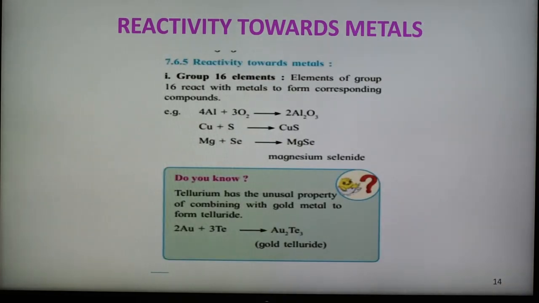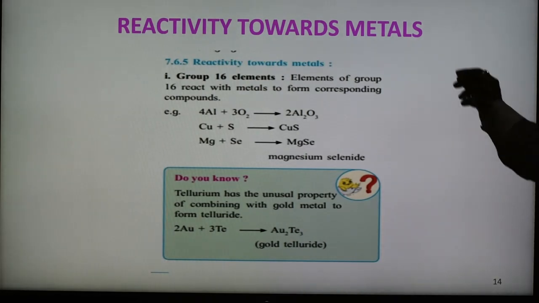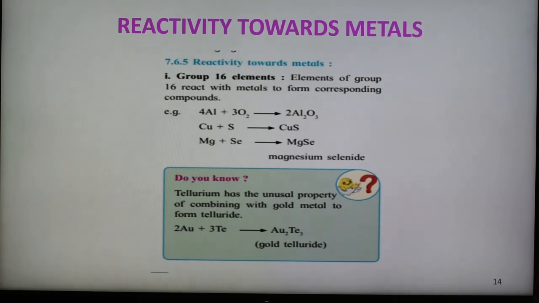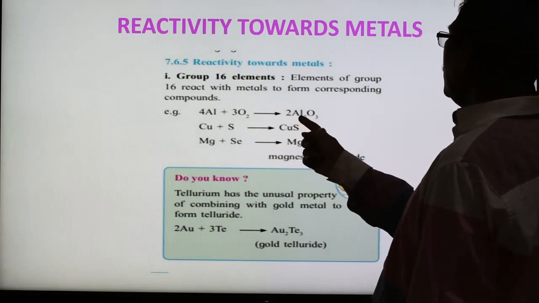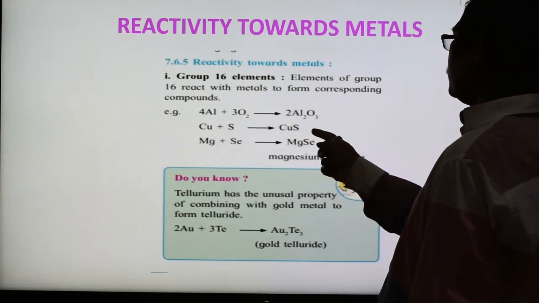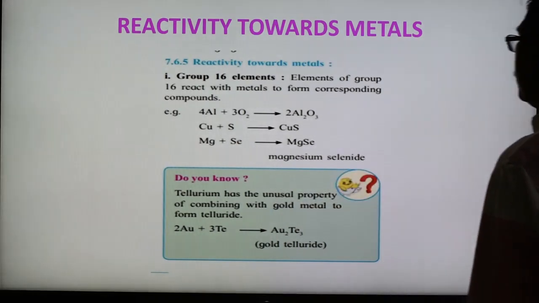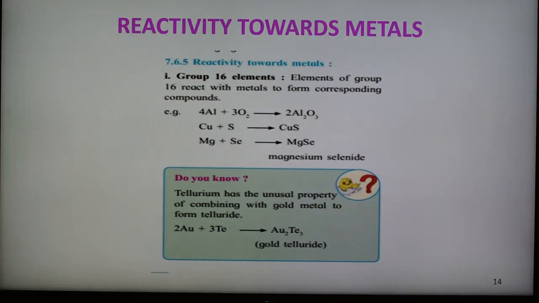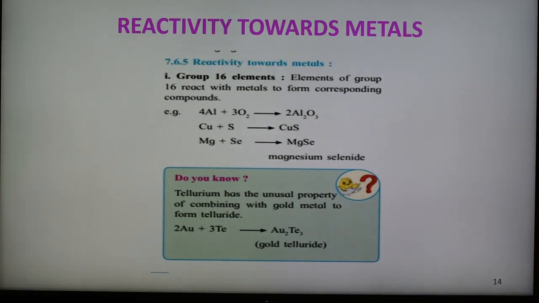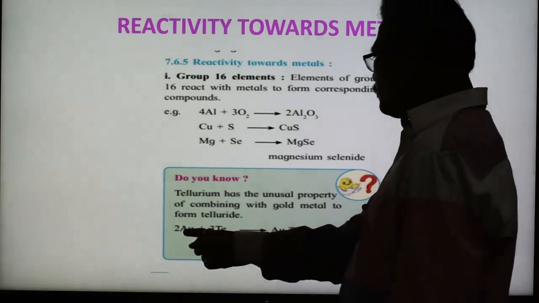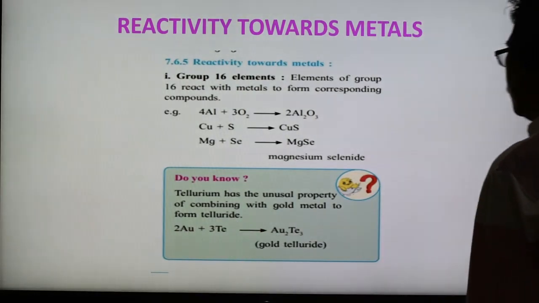And the next slide shows the reactivity toward metals. Group number 16 elements react with metals and form corresponding compounds. Some reactions are given here: aluminium metal reacts with oxygen of group number 16, forming aluminium oxide. Copper reacts with sulfur forming copper sulfide. Magnesium reacts with selenium forming magnesium selenide. In this way they react with metals and form different types of corresponding compounds. Also tellurium has the unusual property of combining with gold metal to form gold telluride.